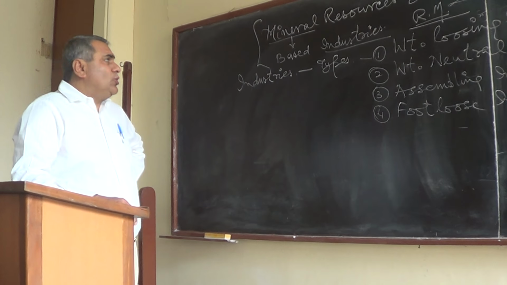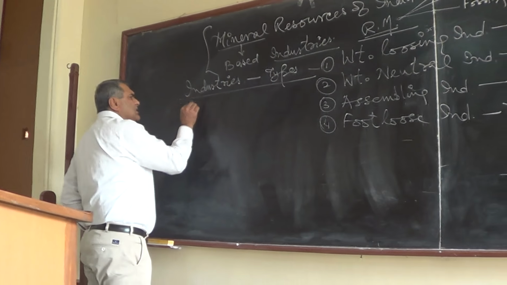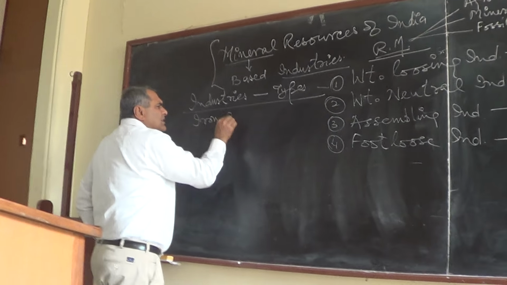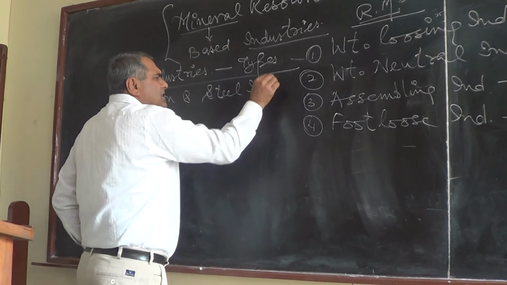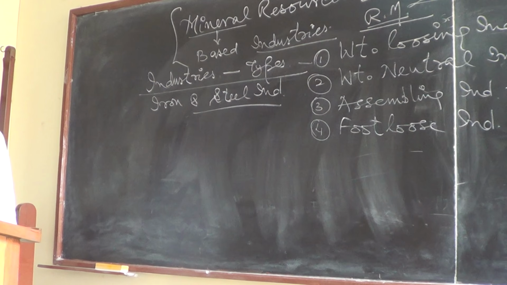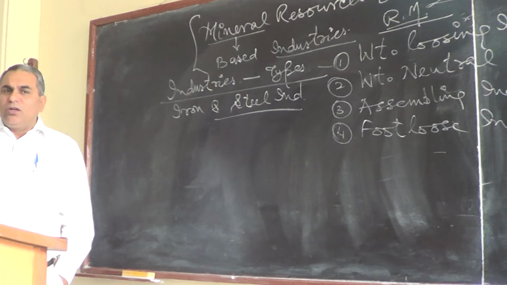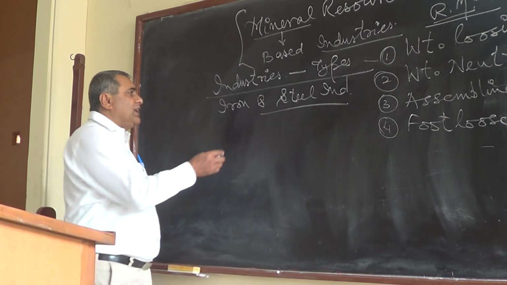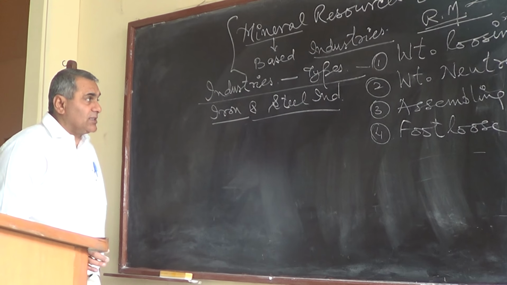Now let's come over to the steel industry. While discussing the iron and steel industry in India, this is the basic industry of India. To start industrialization, to start mechanization in any sector of life, this is the base industry for any nation or any country or any region.